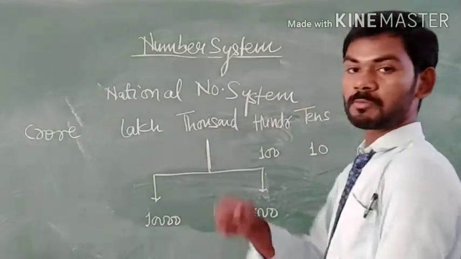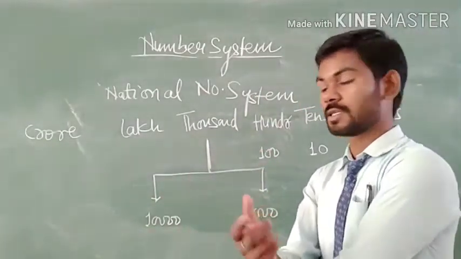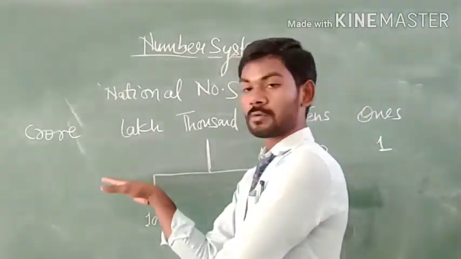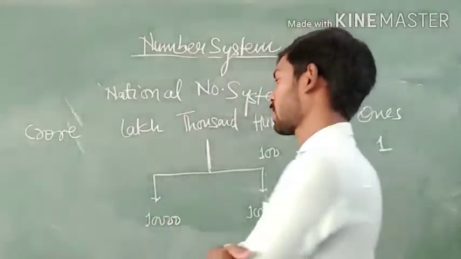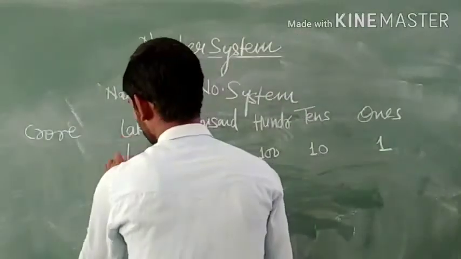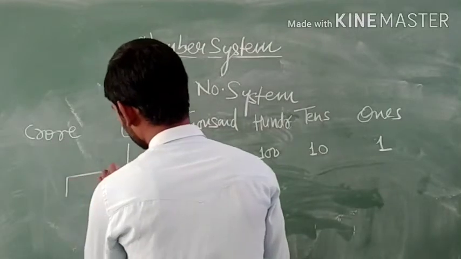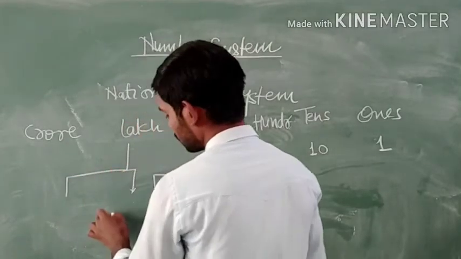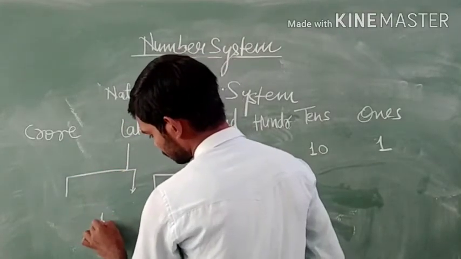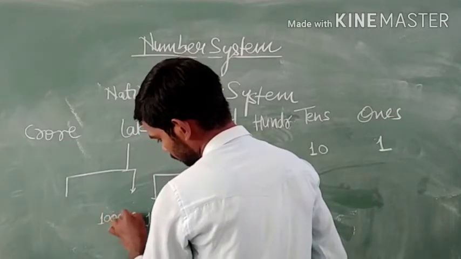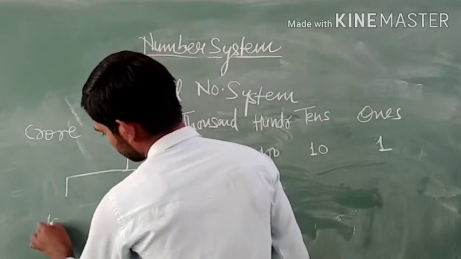When the number of digits increases by one more, it converts into lakh, and lakh is also divided into 2 parts, that is 1 lakh and 10 lakh.